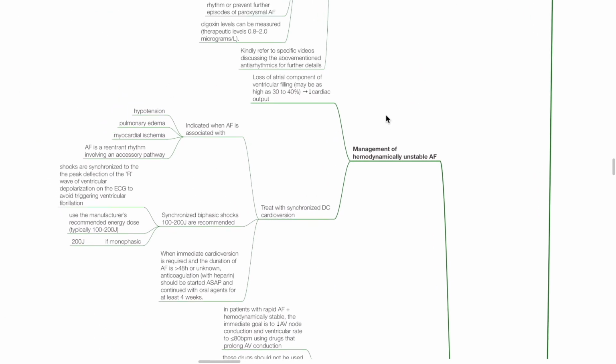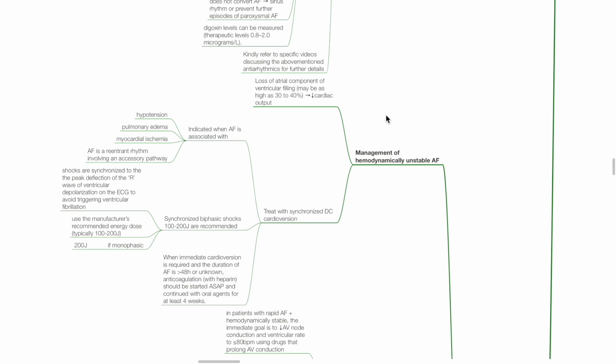For the hemodynamically unstable AF, there is loss of atrial component of ventricular filling as high as 30 to 40%, and this results in reduced cardiac output. Treat with synchronized DC cardioversion, which is indicated when AF is associated with hypotension, pulmonary edema, myocardial ischemia, or when AF is a reentrant rhythm involving an accessory pathway.